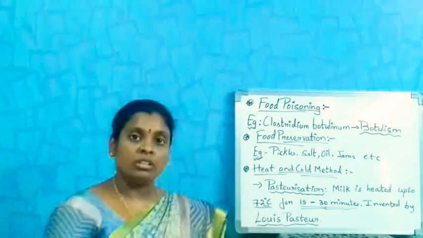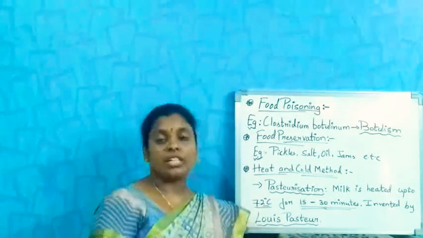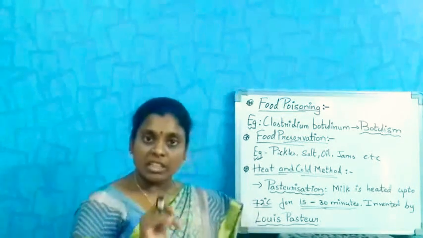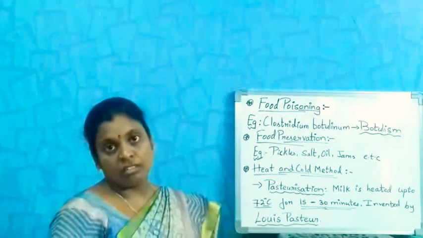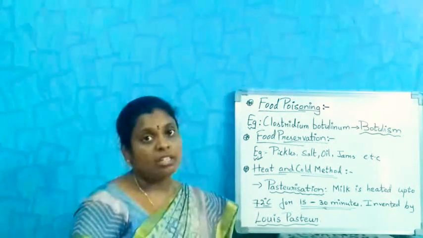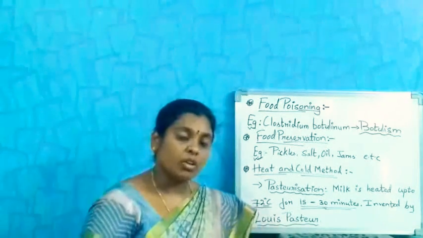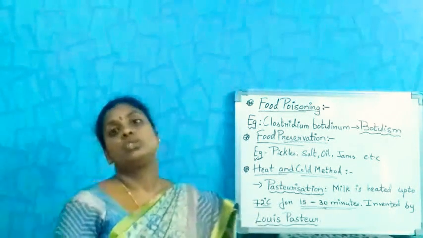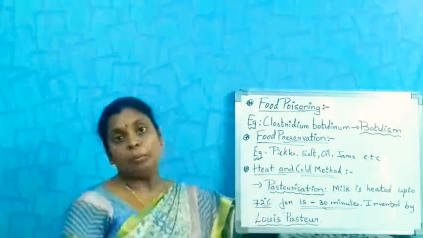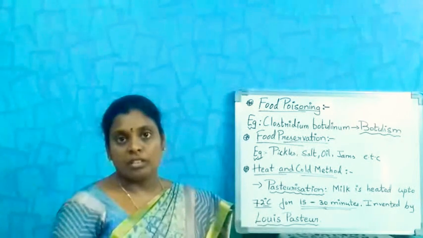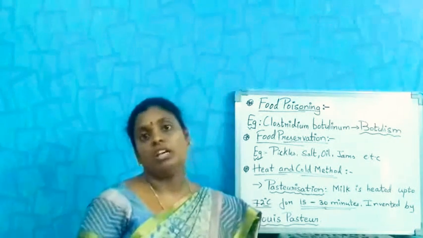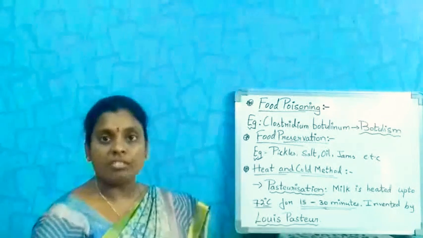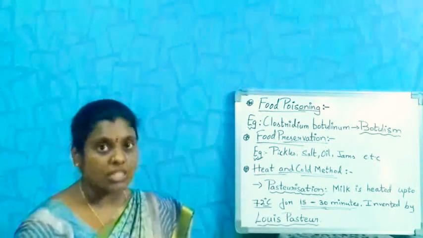Again in the afternoon, she may refrigerate it, or once again she will reheat it. Why? Because after cooling the milk, microorganisms may enter the milk and spoil it. Every 5 to 6 hours, they will heat it depending upon the temperature.